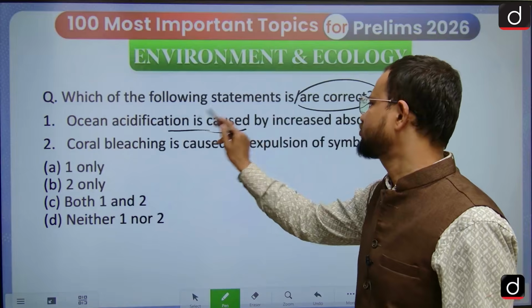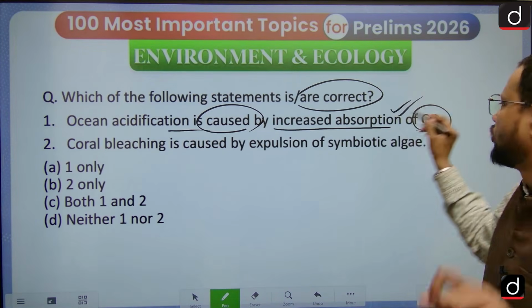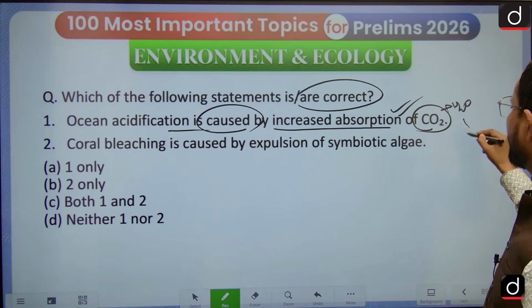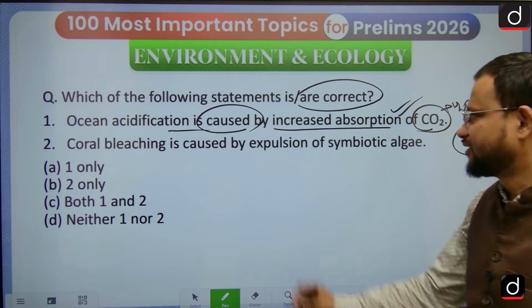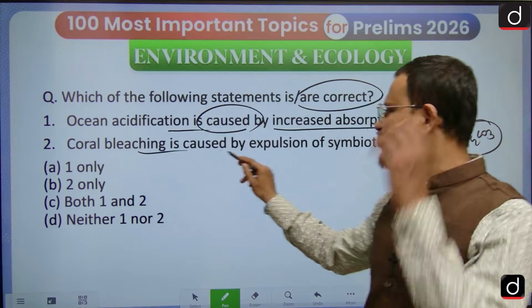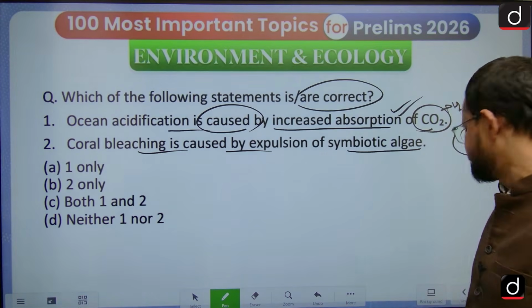Ocean acidification is caused by an increased absorption of CO2, because CO2 reacts with water to give you H2CO3, so carbonic acid is leading to a rise in acidity. Then, coral bleaching is caused by expulsion of symbiotic algae.